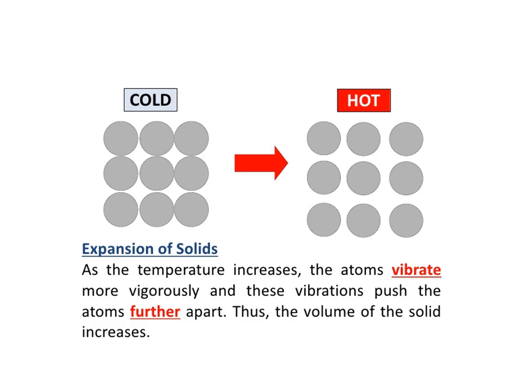Okay, students, now see what happens in the expansion of solids. As we know, a solid has definite shape and definite volume, and the particles in a solid have a stronger attraction between them. The particles are very closely packed, very close to each other and neatly arranged. Whenever the temperature increases, the atoms vibrate more vigorously, and this vibration pushes the atoms further apart, and thus the volume of the solid increases.